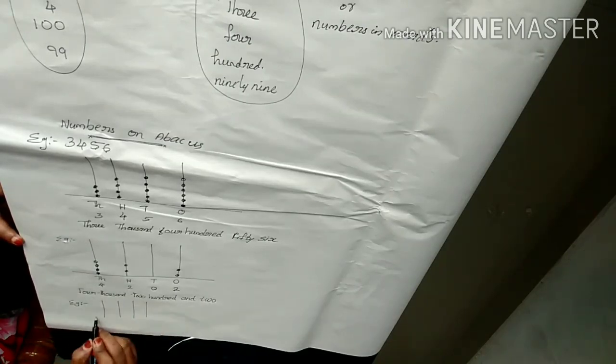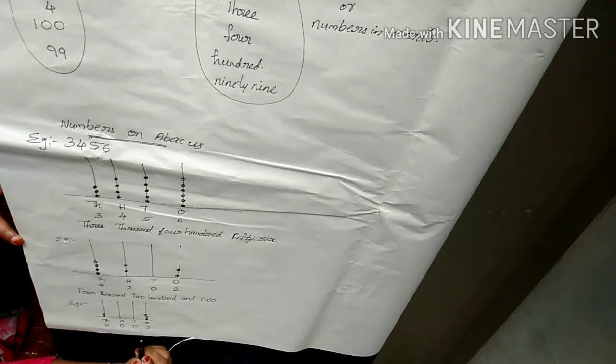Another example, look. Again I draw thousands, hundreds, tens and ones. I mark them. Then in the thousands place I write 2 and in the ones place I write 3.